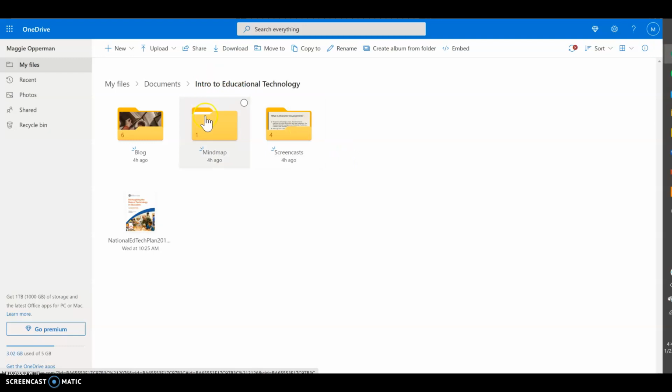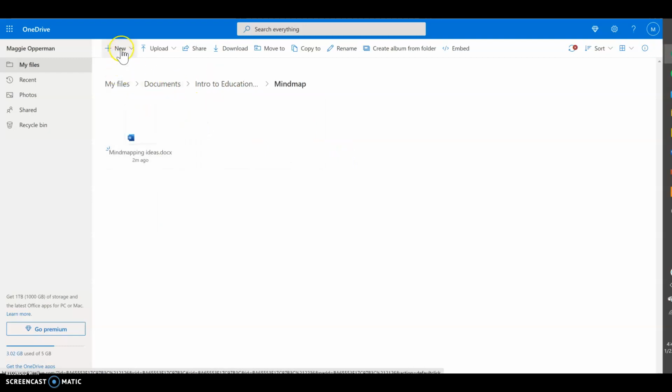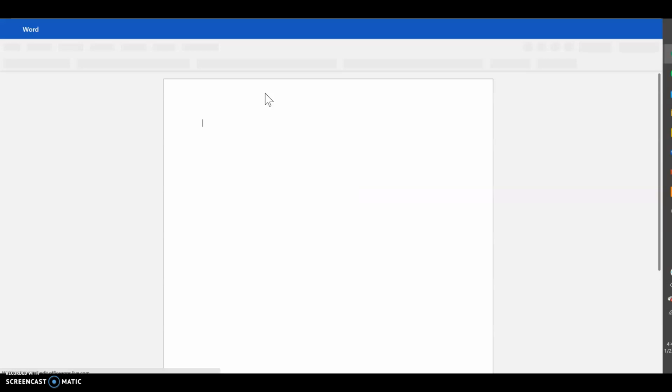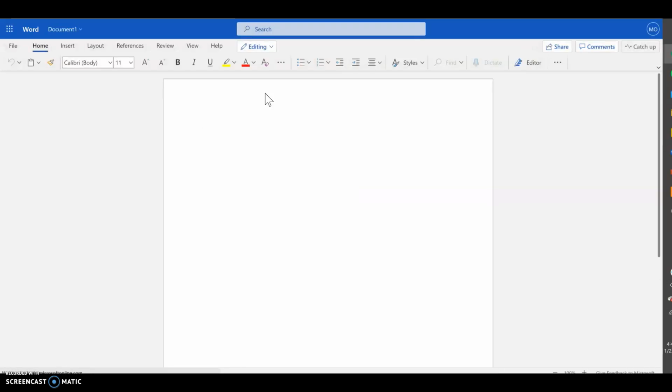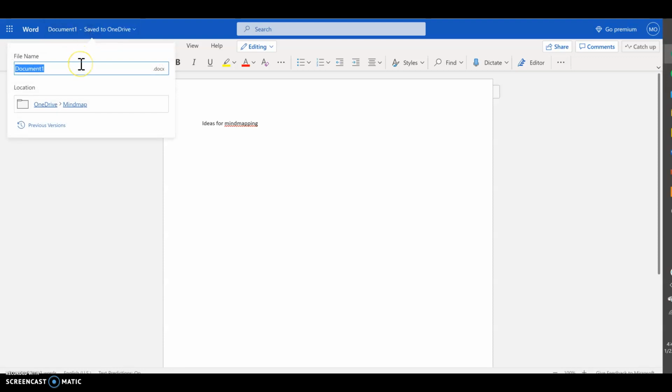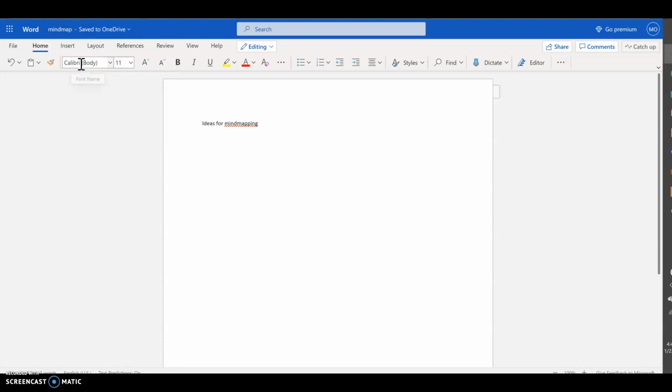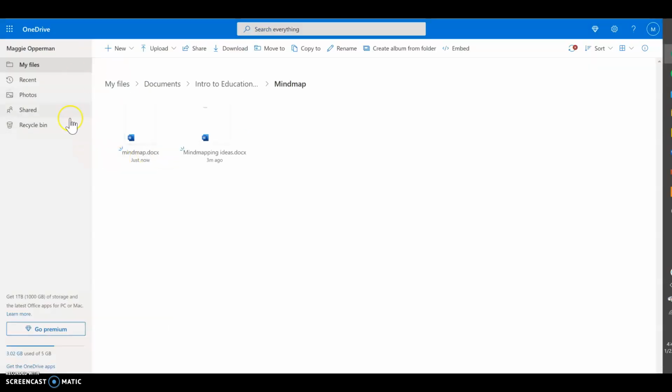working on. If I go into mind map folder, for example, I can create a new file within this folder that will automatically save there. I can save that, go up here and save it. And then if I head back on over to OneDrive, it'll see that it is automatically saved.